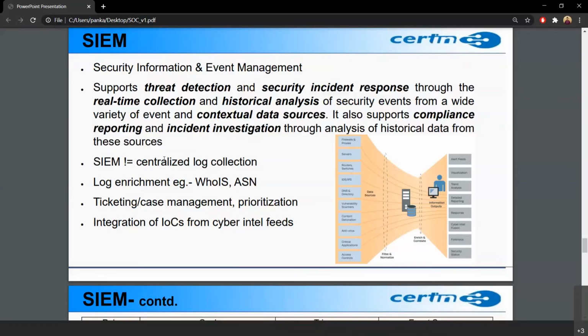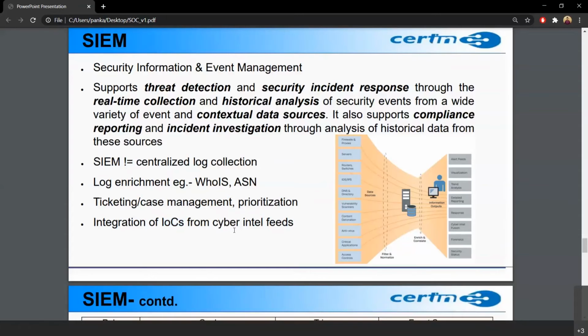Okay, so I'll give you a sample rules in the next slide. Also the integration of IOCs. IOCs are indicators of compromise. Basically we know that there is a threat actor. Now it uses certain IPs, or a certain domain, or some other things, so we know that these are the indicators of compromise of a certain threat actor. So we can also add these IOCs into our SIEM.